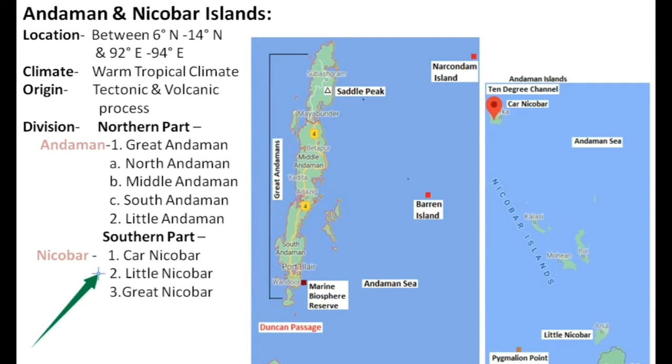Next is the Nicobar, the southern part of these Andaman and Nicobar Islands. Here we have the subdivision of this Nicobar Island. In the northern part we have Car Nicobar, in the middle part we have Little Nicobar and in the southern part we have Great Nicobar Island.